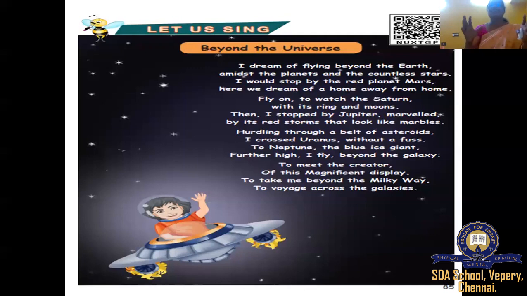That's why he created everything for us. We have only one moon, one sun, isn't it? Because that is for us to live, which is sufficient for us. The same thing, God is the creator. Who is the creator? God. That God, the poet wants to see and explain the magnificent display, how it was displayed. Each planet, how it is displayed and how we are using it.